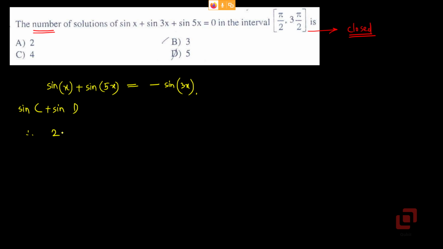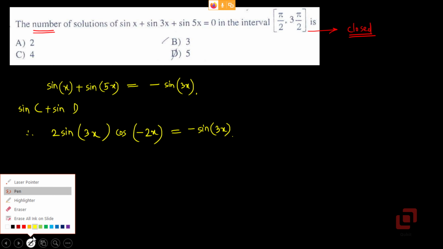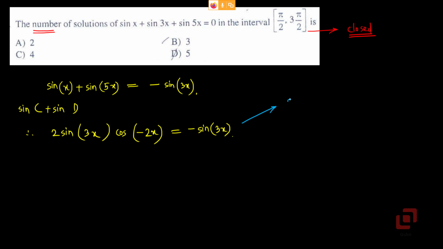Therefore 2 sin of c plus d by 2, x plus 5x is 6x, 6x upon 2 is 3x, cos of c minus d by 2, x minus 5x is minus 4x, minus 4x upon 2 is minus 2x, equal to minus sin 3x. This gives two possibilities. Possibility 1, sin 3x equals 0.